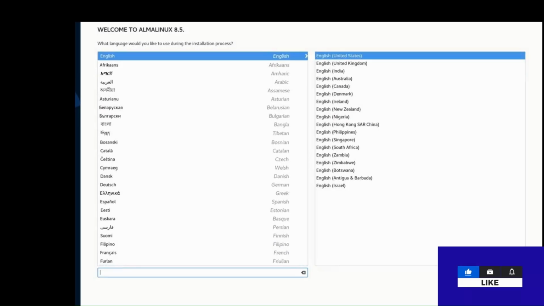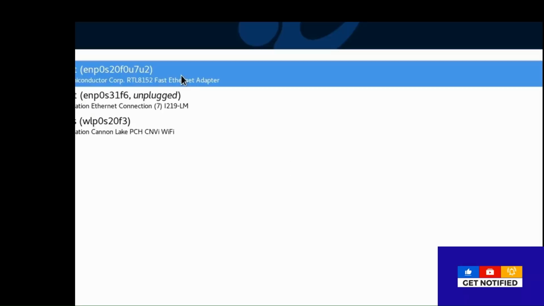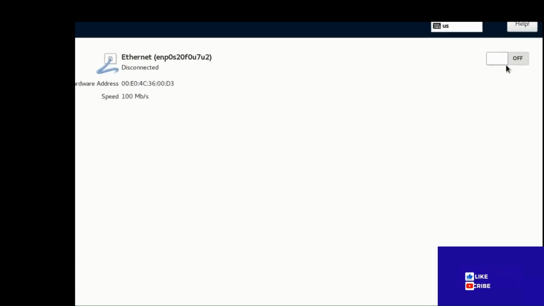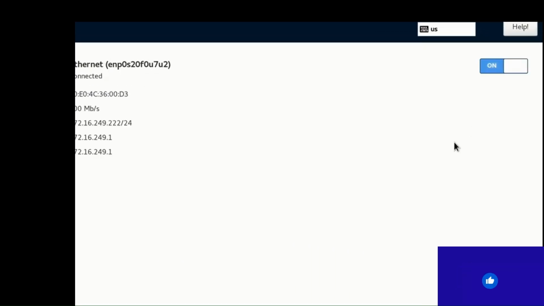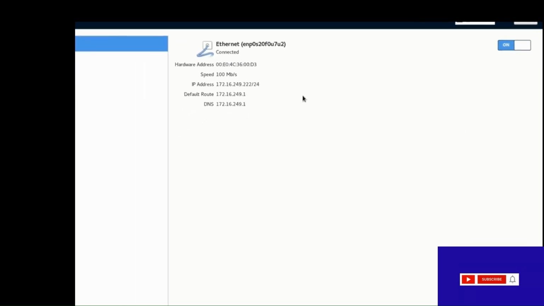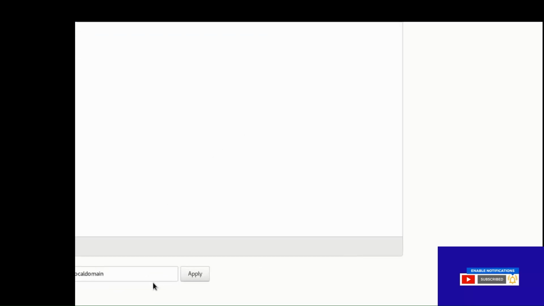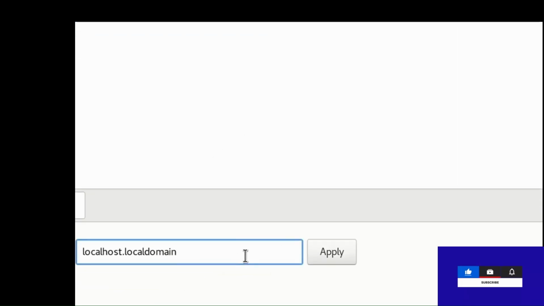I just selected it. Welcome to AlmaLinux, English. I am selecting, and here I just turned on internet Wi-Fi. Local host, local domain.